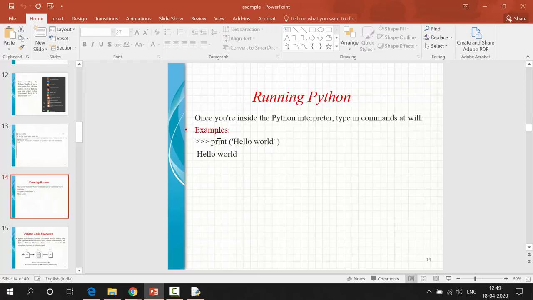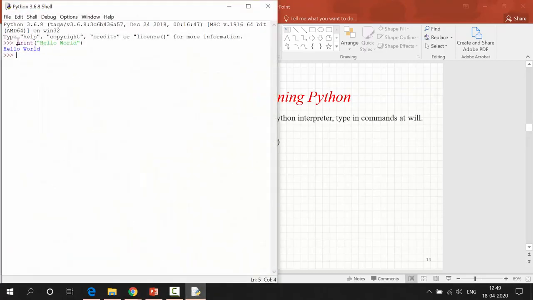See, this is the script. I already told you, right? This is the script. If I am trying to print hello world, this is the interpretation script. I am not going to save the program, and I'm not going to compile the program directly. I am running my script here, and I am getting my output here as well. That is the beauty of Python.